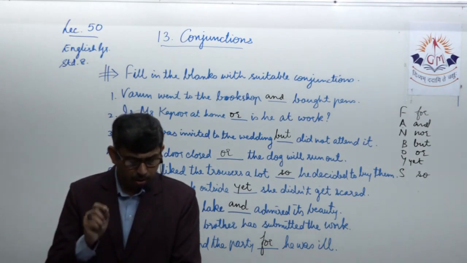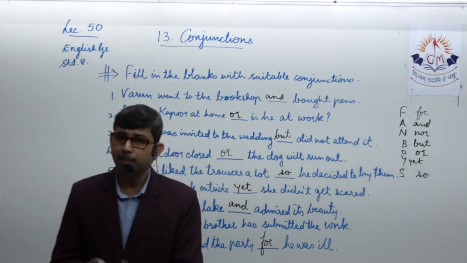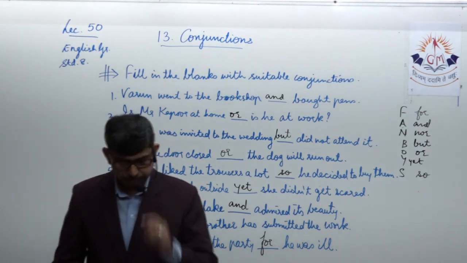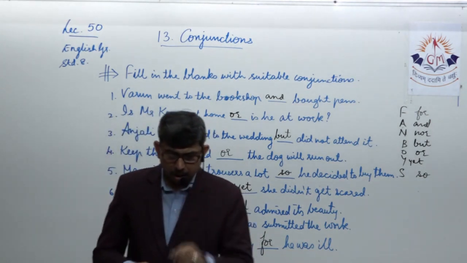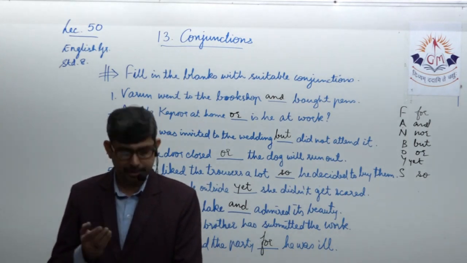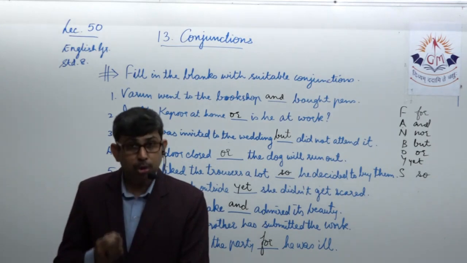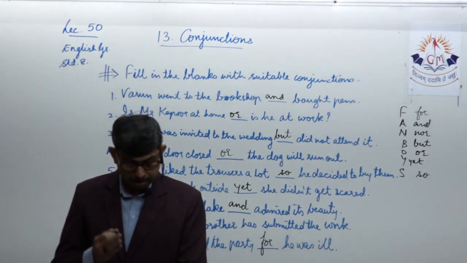If you work hard, comma, you will pass. This is also an example of a complex sentence. The next one: he works hard. His object is to pass the examination. So he works hard so that he may pass in the examination.